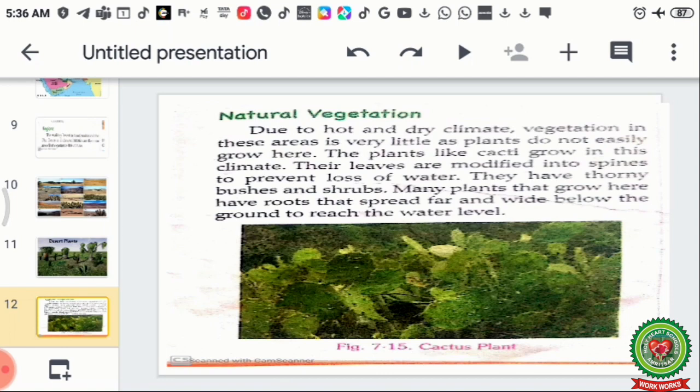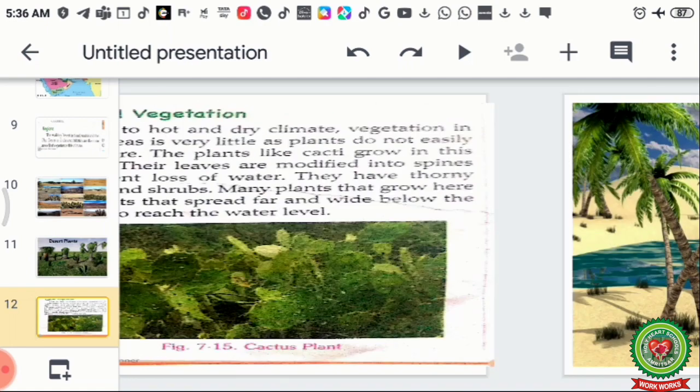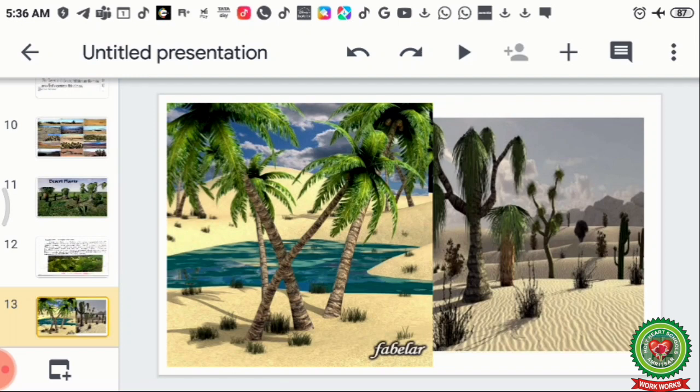Due to the hot and dry climate, vegetation in these areas is very little and plants do not easily grow here. Plants like cacti grow in this climate. Their leaves are modified into spines. They have small leaves or spines to prevent the loss of water. They have thorny bushes and shrubs. Many plants that grow here have roots that spread far and wide below the ground to reach the water level so that they can get water from the interior of the earth.